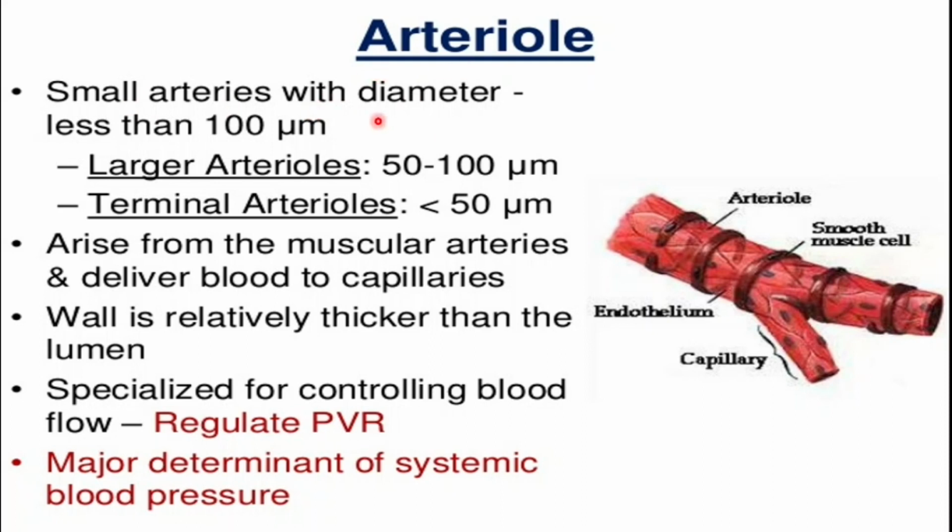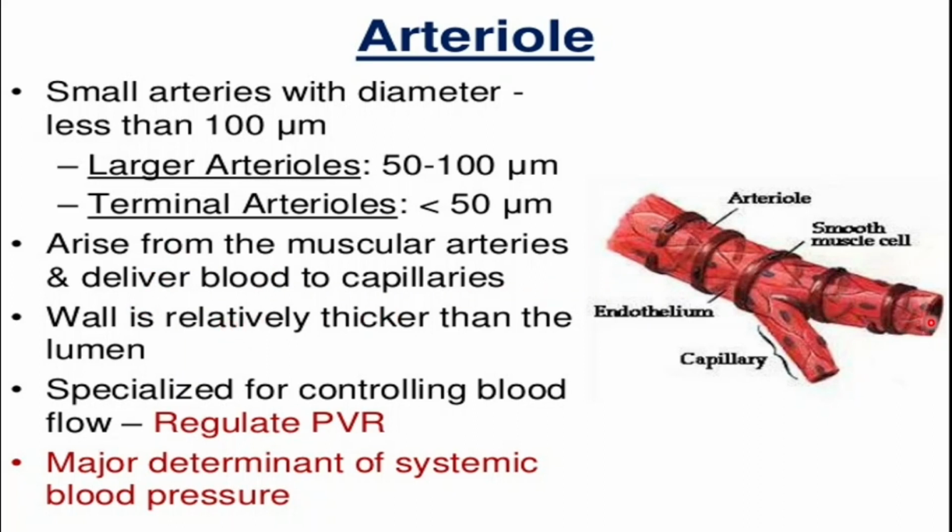The small arteries with a diameter less than 100 micrometers are known as arterioles. In the arterioles we also have the large arterioles and the terminal arterioles. Those with a size between 50 to 100 micrometers are classified as large arterioles, and those less than 50 micrometers are described as terminal arterioles. The arterioles arise from the muscular arteries, and they deliver the blood to the capillaries.